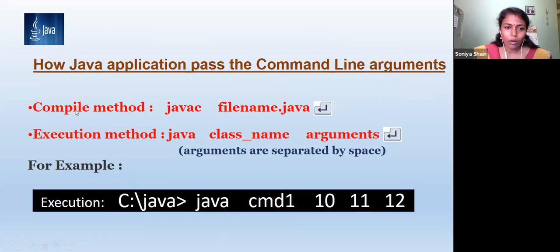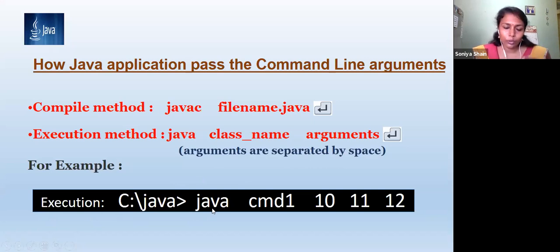So already you know how you compile the program: javac filename.java, then java classname, and if you are passing arguments, you have to pass them after the class name. Okay, and how can you separate the arguments? By putting a space. Arguments are separated by space. I have given one example also for you. This constitutes the command line.